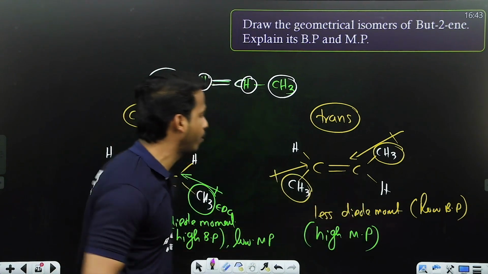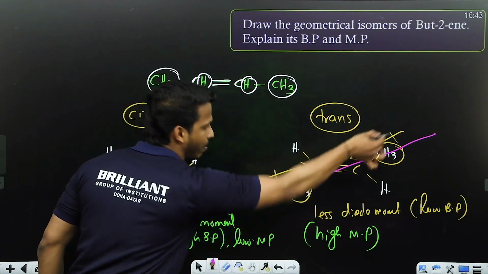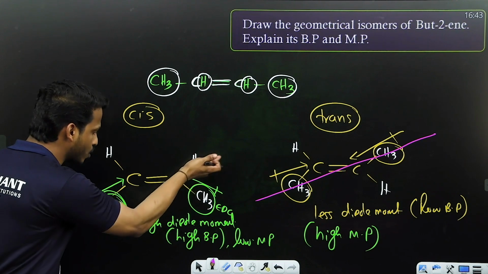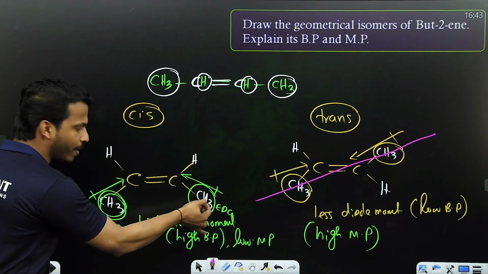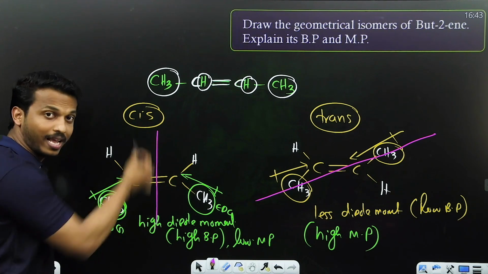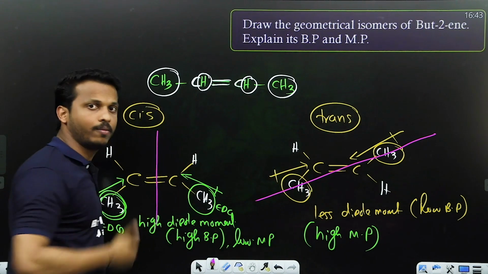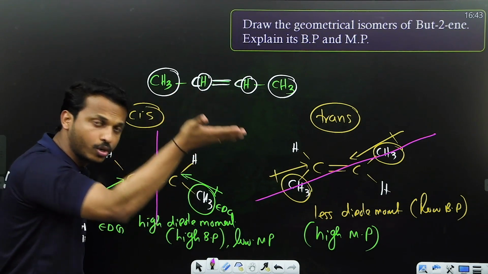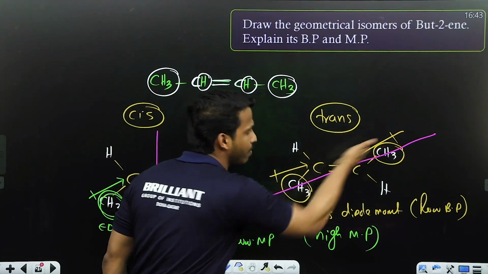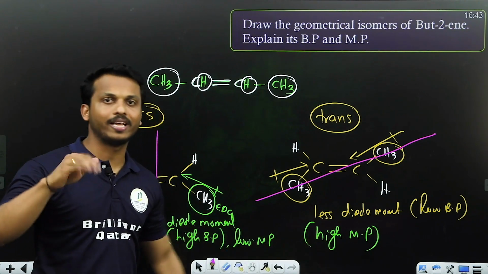In the trans isomer, the main groups are all in the same line. See that there is a symmetrical arrangement. But here it is not. The bulky groups and all are not in the same line. When you take a plane, most of the groups should belong to the same plane. Those having high symmetry have a higher melting point.